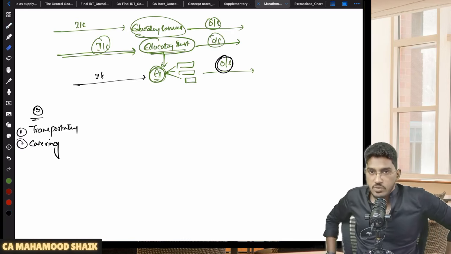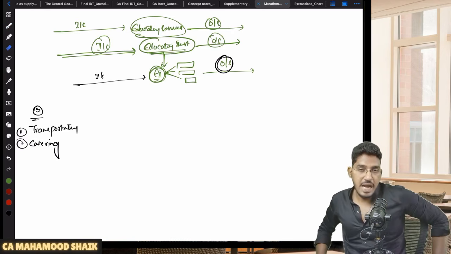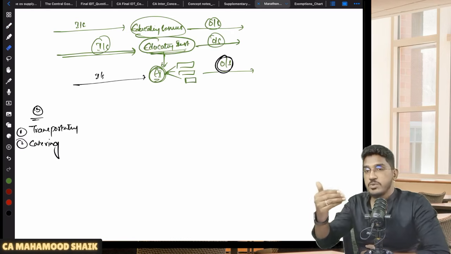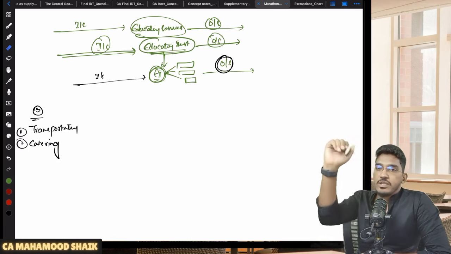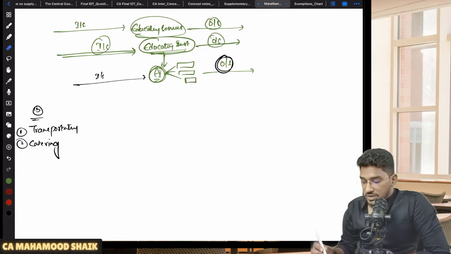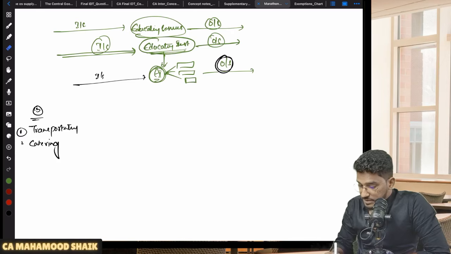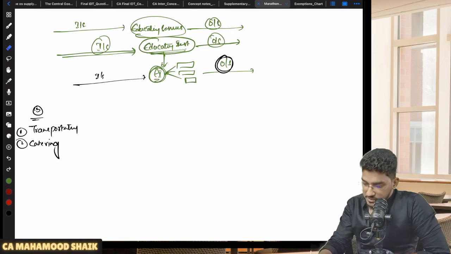Now the school does not have its own canteen. So what they have done is they have gone to some caterer and asked, you please provide catering services to us so that we can provide the food to our students, faculty and staff. So that is catering services. Number 3, the third condition, housekeeping services.